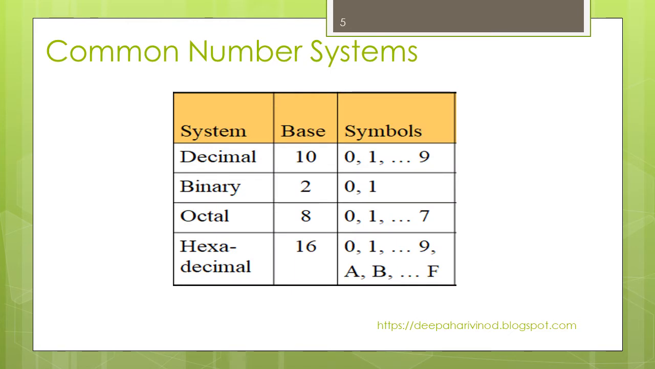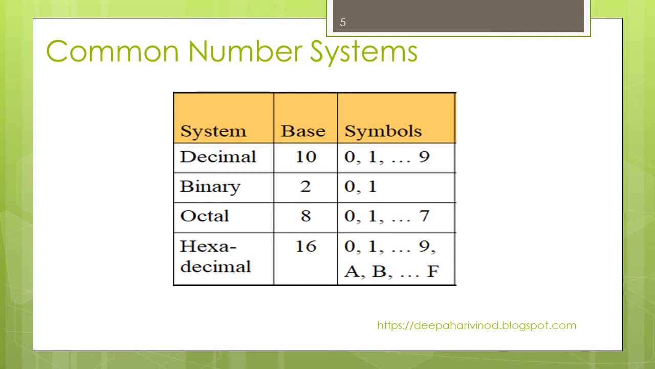Common number systems: we know the decimal number system, which we use in our day-to-day life. It is base 10, 0 to 9, and after 9 it will be 10. Since 0 to 9 means 10 numbers in total, it is a decimal number system. Next is binary, which has only 0 and 1. Next to 1 it will be 10.